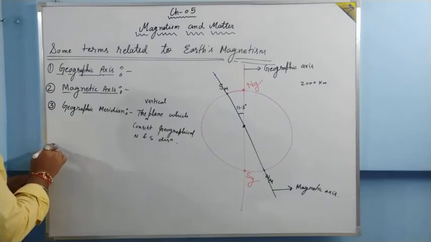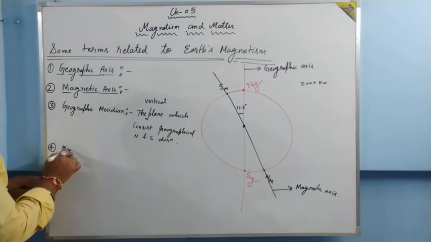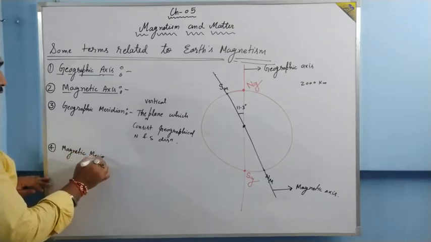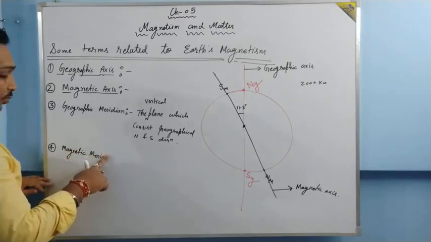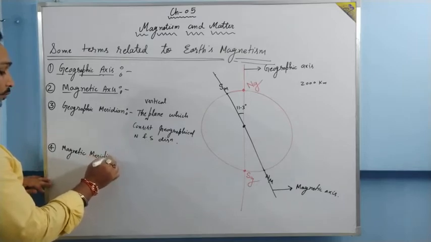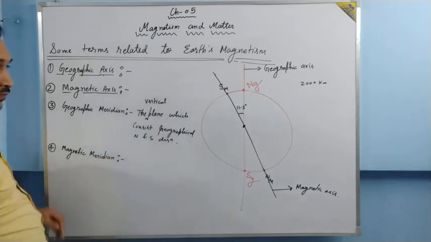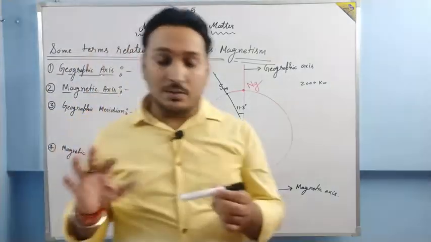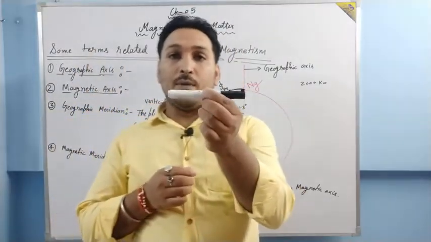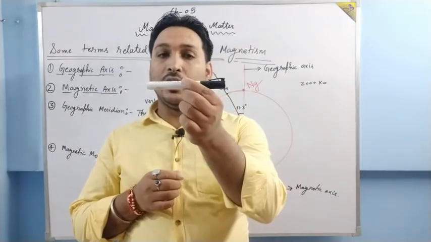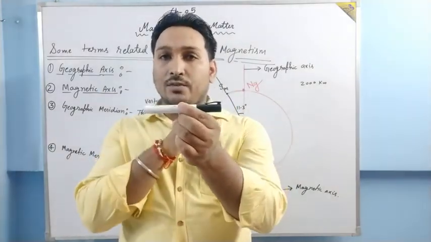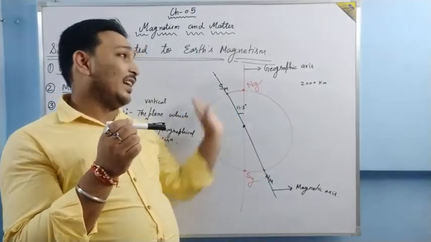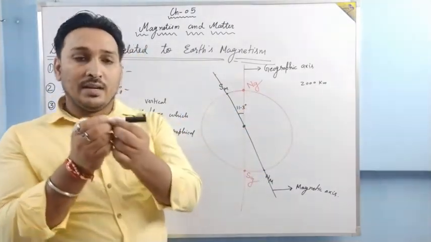Next one we need to understand is the magnetic meridian. What is a magnetic meridian? Again it is also a plane, and it is also a vertical plane. But what is this plane? Let us understand. Suppose there is a bar magnet suspended freely, then it stays in the north-south direction. But now we know that the North Pole and South Pole are not exactly in the geographical north-south direction. They are a bit tilted.